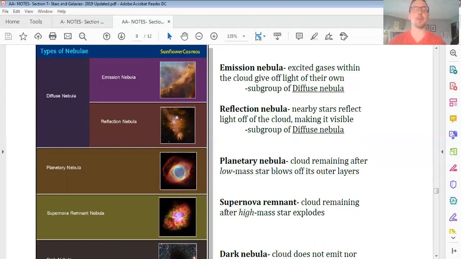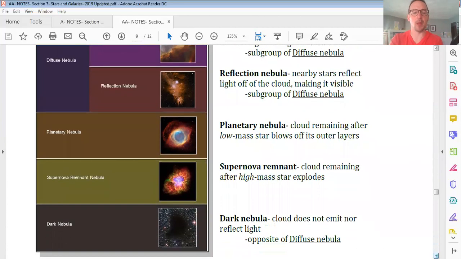Some examples that we've learned in class: M57, the Ring Nebula from Lyra the Harp in the summertime sky, would be a perfect example of a planetary nebula. Whereas M1, the Crab Nebula above the lower horn of Taurus the Bull, is an example of a supernova remnant of a stellar explosion that the Chinese observed back around the year 1060 or 1048 AD.